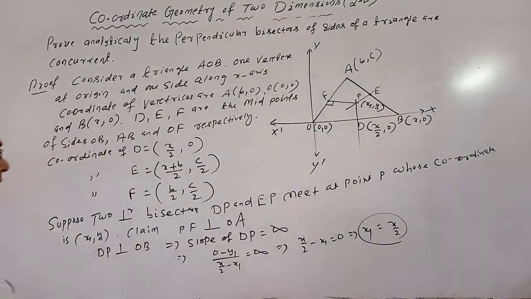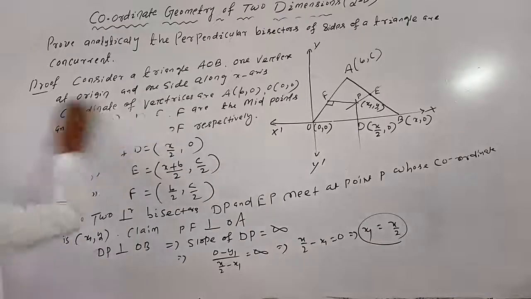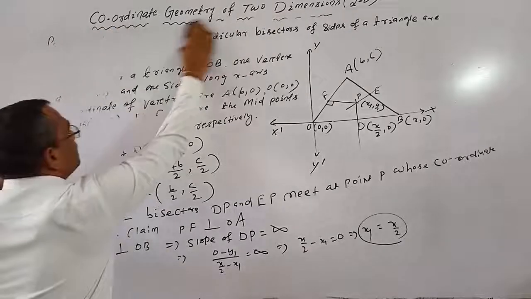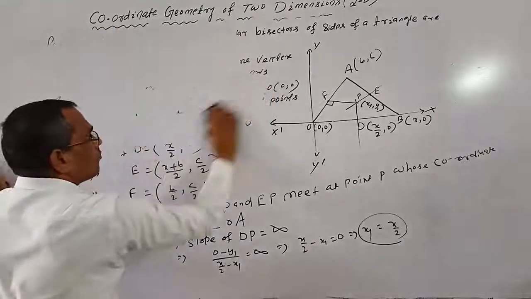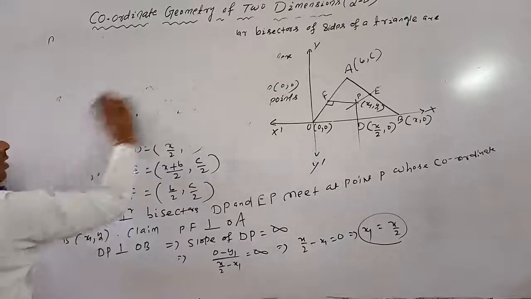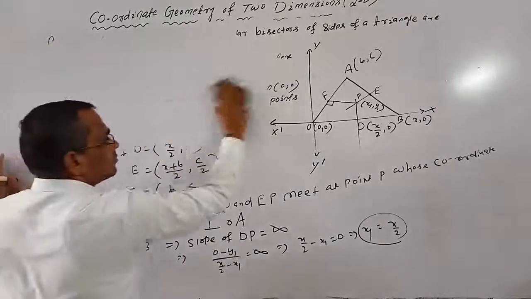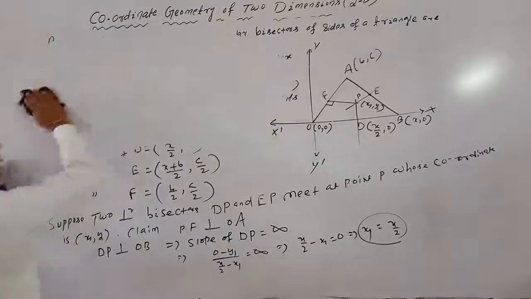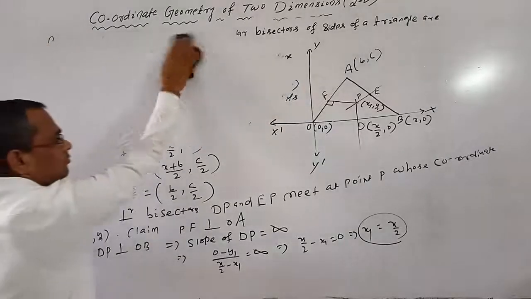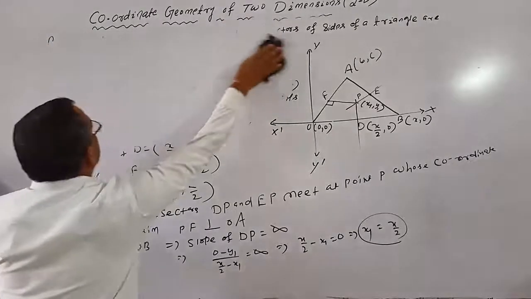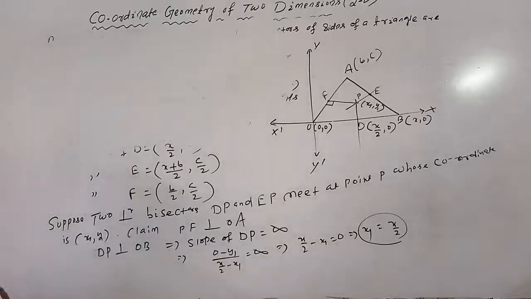Next, again, EP is perpendicular to AB. Now we take another condition.